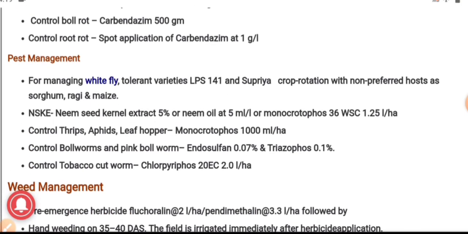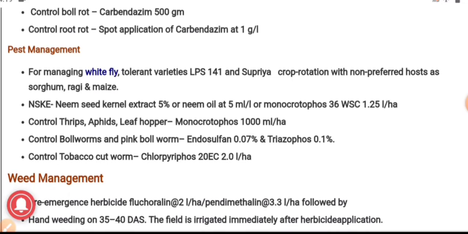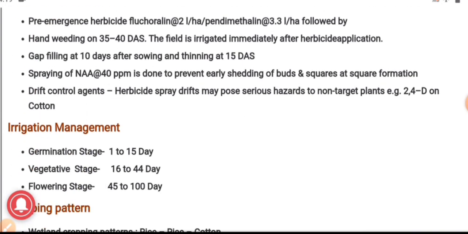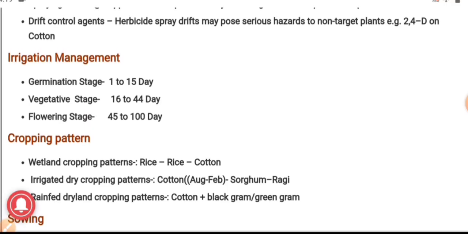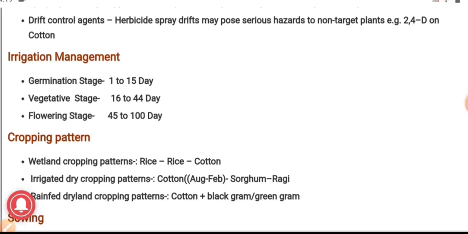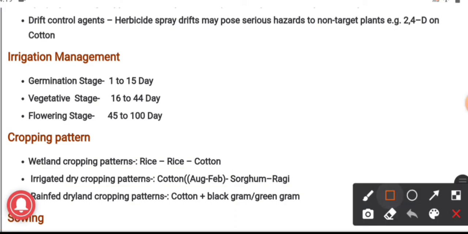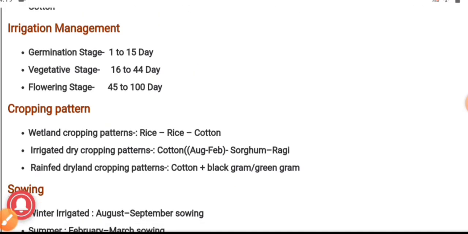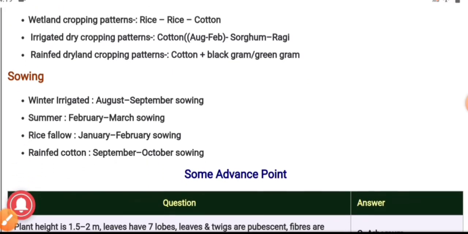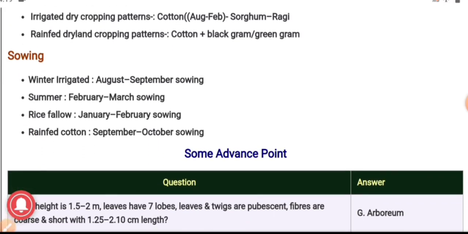Then have a look towards pest management, weed management, irrigation management. We have to apply irrigation at the germination stage, vegetative stage, flowering stage. These appear after 1 to 15 days, 16 to 44 days and 45 to 100 days. Sowing: winter irrigated, summer rice fallow, rain fed cotton.